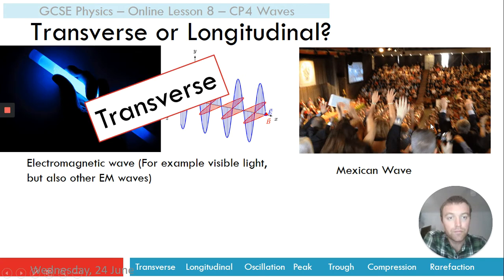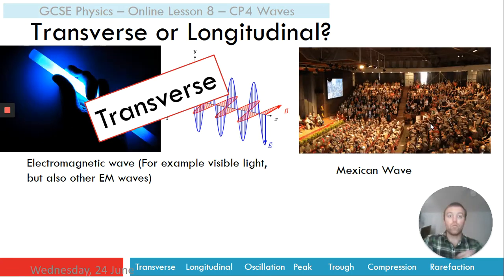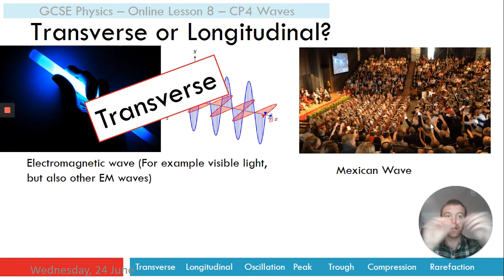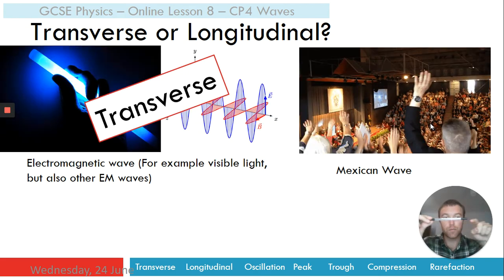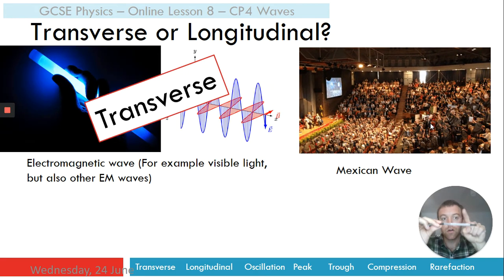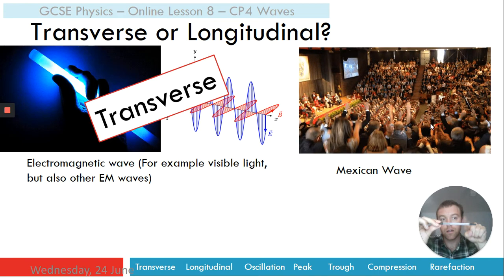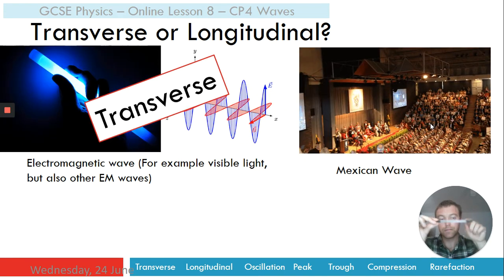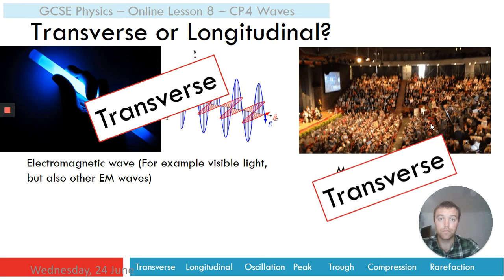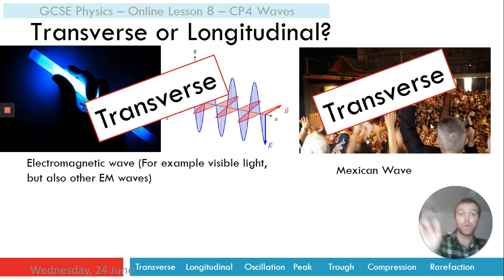How about a Mexican wave? Are the particles moving at right angles? If our wave's going this way, are the particles moving along, longitudinal, or across, transverse? The answer is the Mexican wave is a transverse wave.